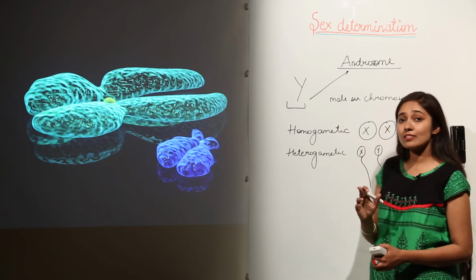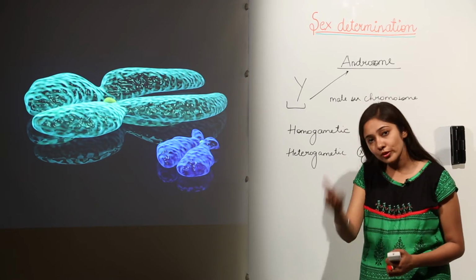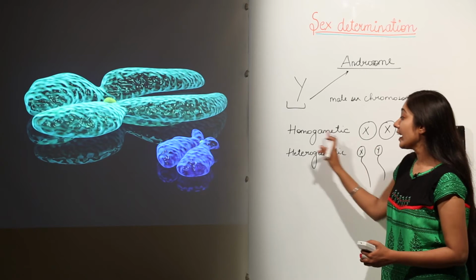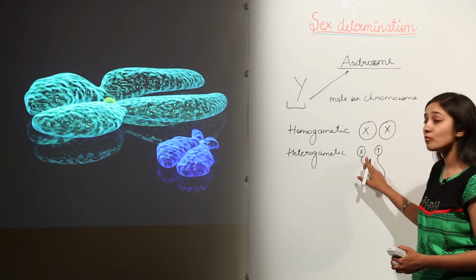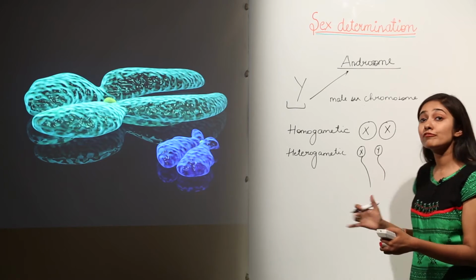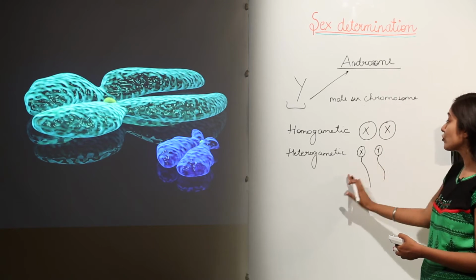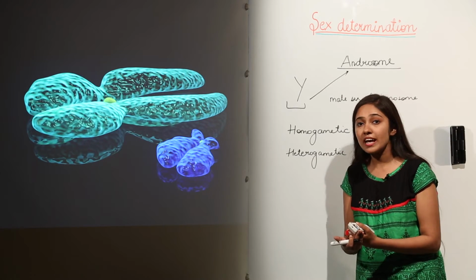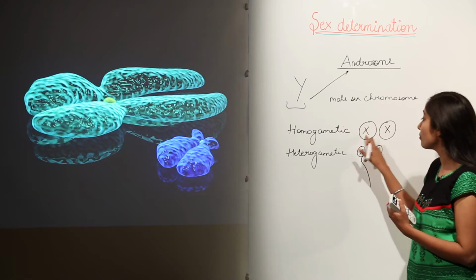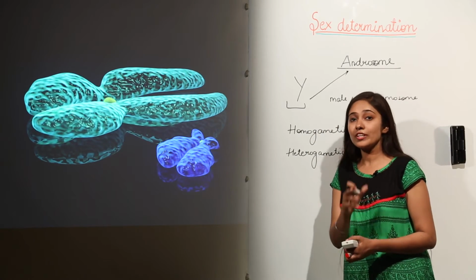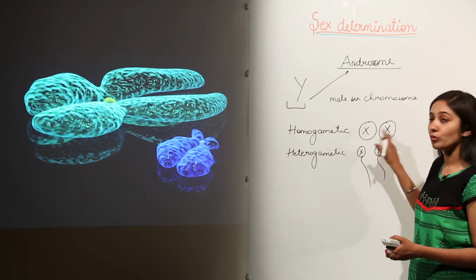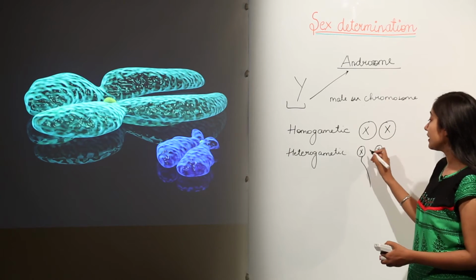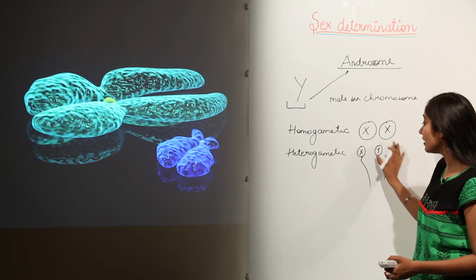Why? Because female gametes, that is eggs or you can say ova, have X chromosome only. But males are heterogametic because they have sperms with an X chromosome and also sperms with a Y chromosome. So they have two types of sperms, but females have the same type of egg or ova. Why the same type? Because the ova or egg which is going to be produced will have this X chromosome only. But males are heterogametic because there can be two types of sperms, one carrying the X chromosome and the other carrying the Y chromosome.